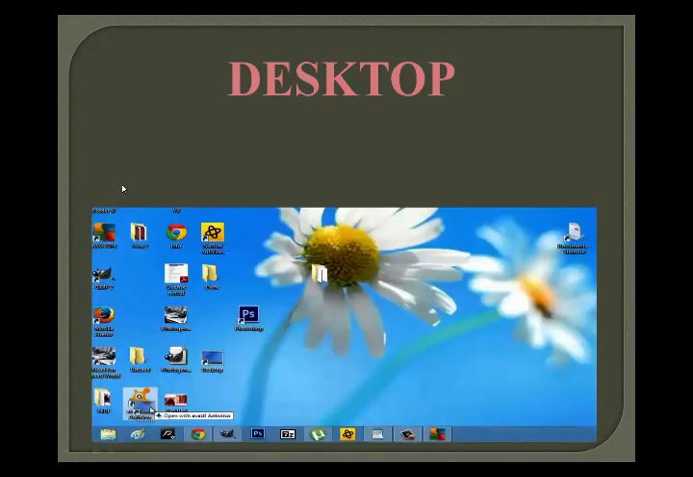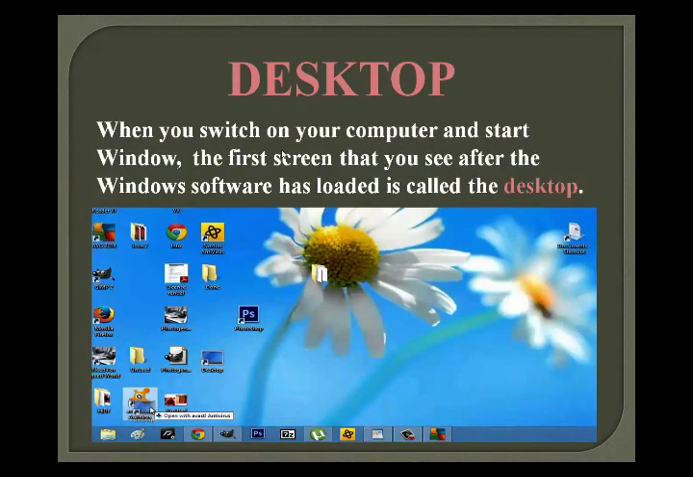You see on your screen that this is called desktop. When you open your PC or computer, firstly you see the screen on your computer. That screen is called the desktop screen. Then what is desktop? When you switch on your computer and start Windows, firstly Windows is started and then your PC is on. So when you switch on your computer and start Windows, the first screen that you see after the Windows software has loaded is called the desktop screen.